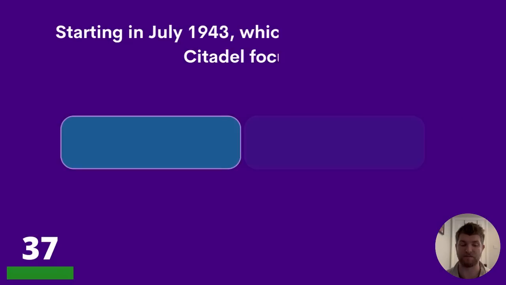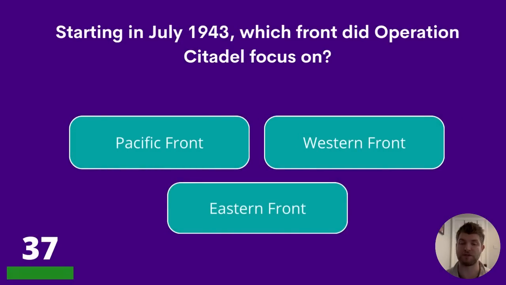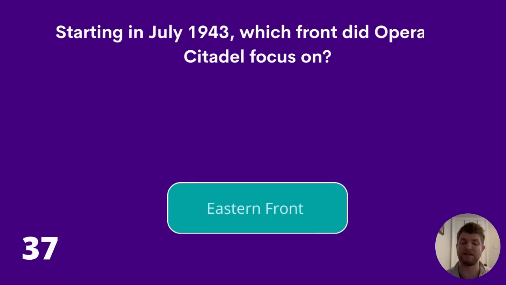Question 37. Starting in July 1943, which front did Operation Citadel focus on? Pacific Front, Western Front, or Eastern Front? And the answer is Eastern Front.